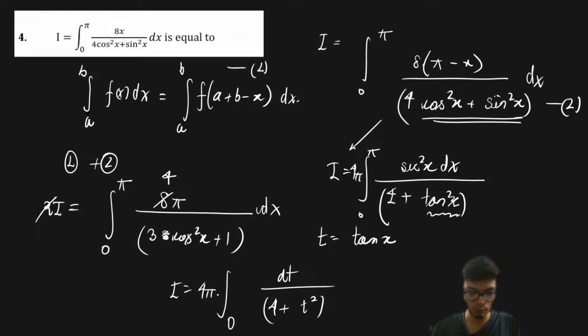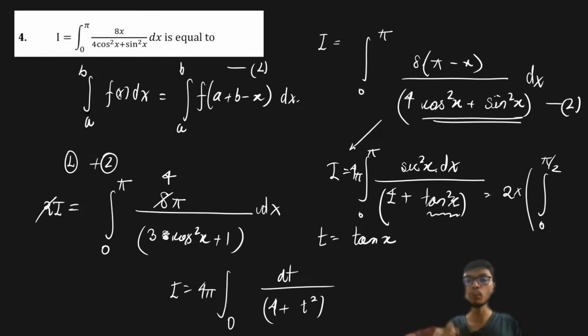Now one more thing you can also do over here is that, since this is going to be an even function, you can always break it up, right? What I would suggest is that you can use the half the limit formula over here, and change this limit to 2 times whatever is there from 0 to pi by 2, because it's a symmetric function.